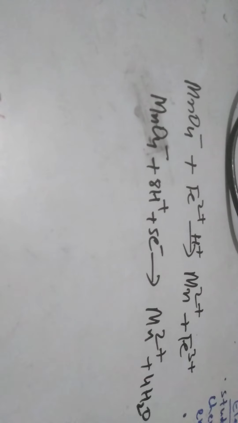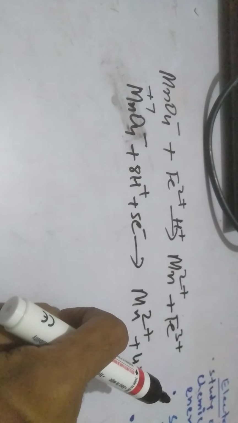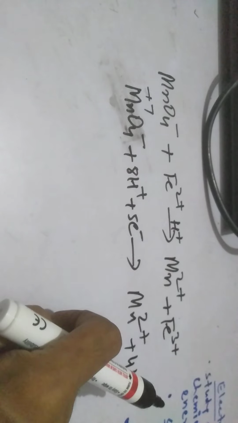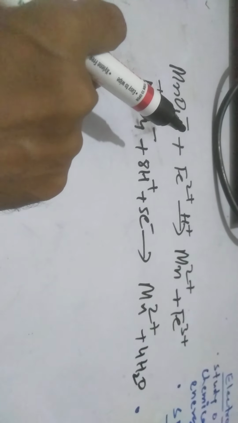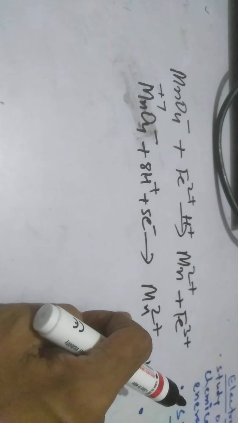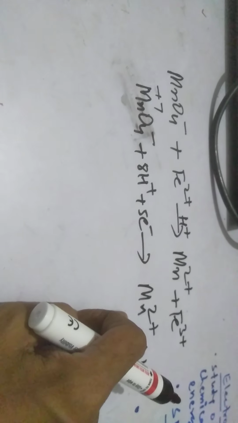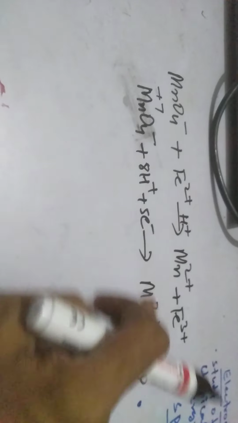So the first reaction is balanced. In this reaction, what is happening? The oxidation number of Mn changes from plus 7 to plus 2. A decrease in oxidation number is known as reduction.